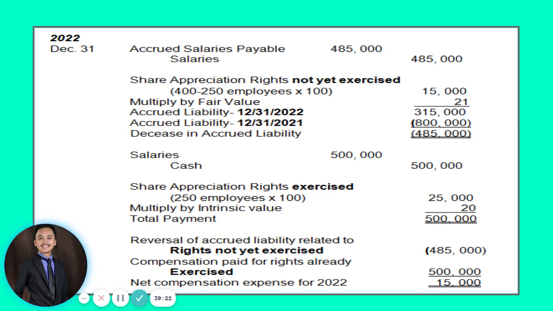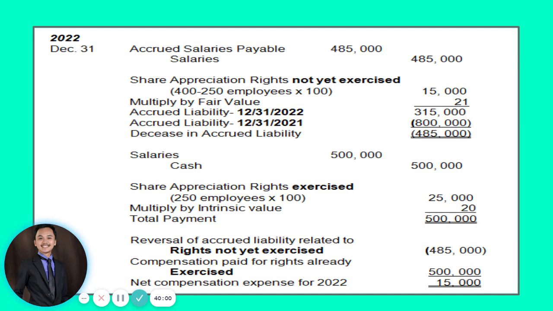That's actually from 250,000 for 2019, 350,000 for 2020, and 200,000 for 2021. So there is a decrease in accrued liability, because our accrued liability as of December 31, 2022 should be 315,000, but we have already recognized an accrued liability of 800,000.